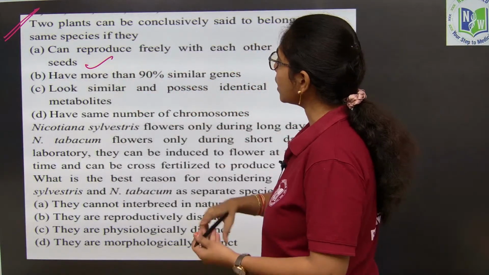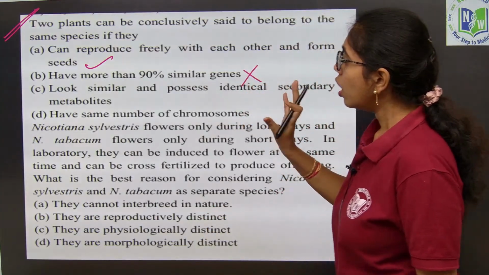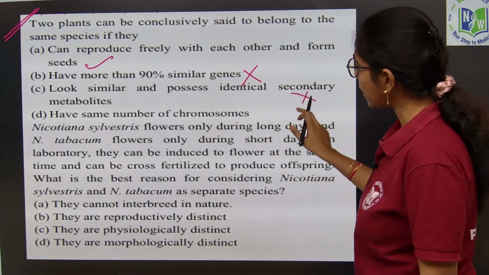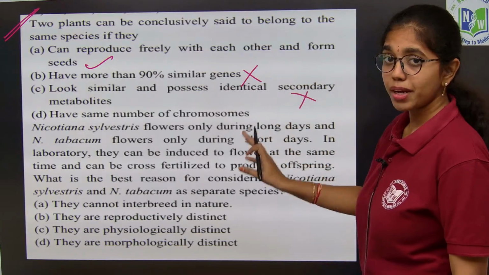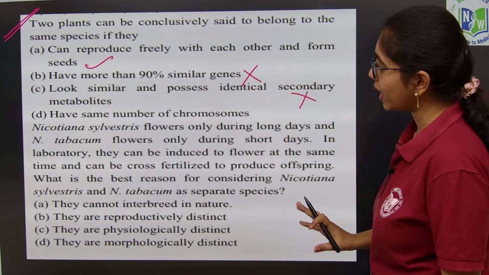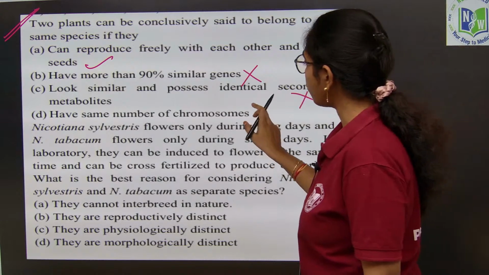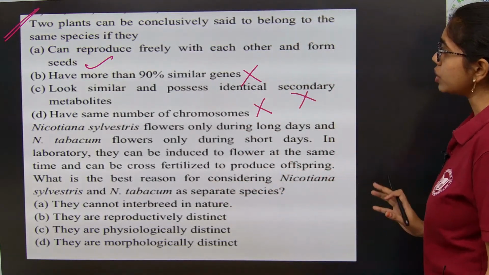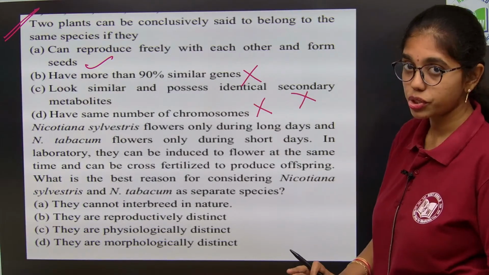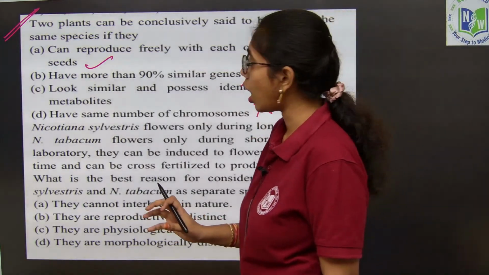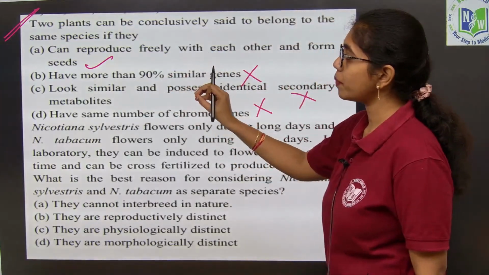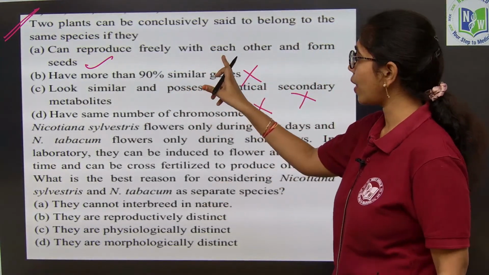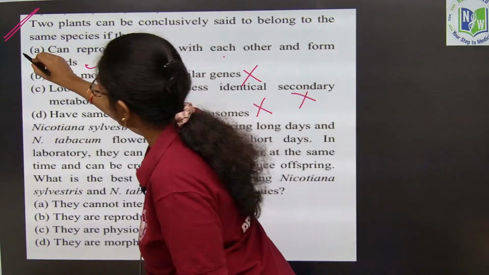Have more than 90% of similar genes? No. Look similar and possess identical secondary metabolites? No. Secondary metabolites have no role to play here. They have the same number of chromosomes? No. So, here 2 plants can be conclusively said to belong to the same species based on the biological concept of species by Ernst Mayr. They should reproduce freely and provide fertile offspring. So, here it is option A.